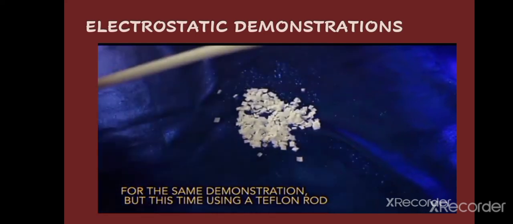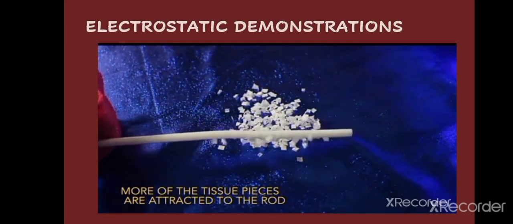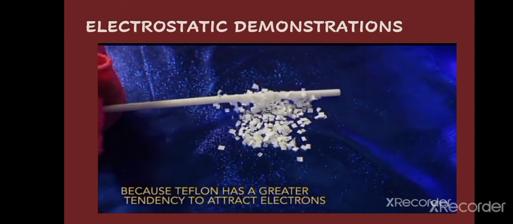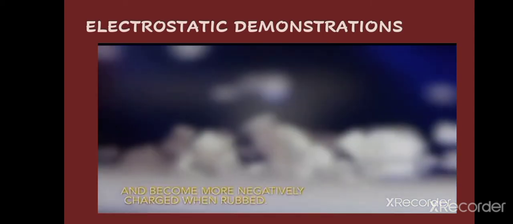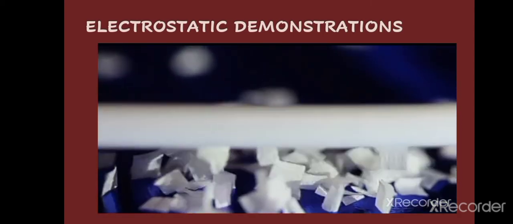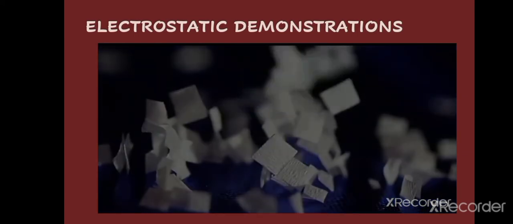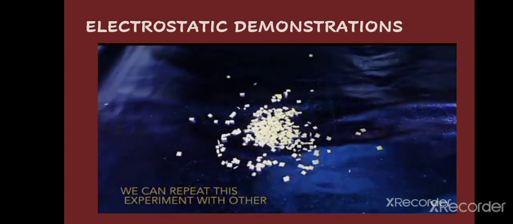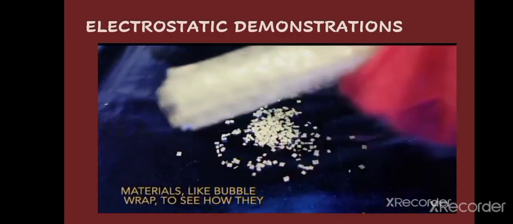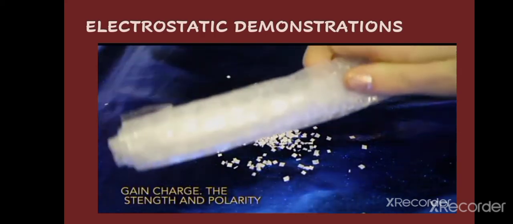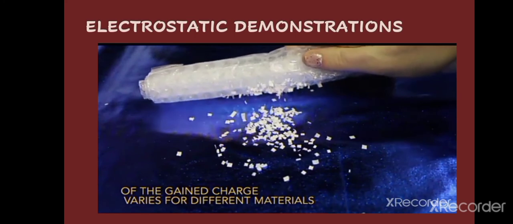Here a Teflon rod is taken and it is rubbed. It gets charged and can attract the pieces of paper because they were neutral, and their charges will be redistributed due to the charged rod brought close to them, and they get attracted to the rod or straw. Here is another material, the bubble plastic. It also attracts the pieces of paper.